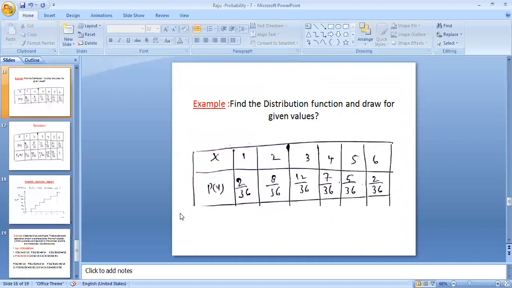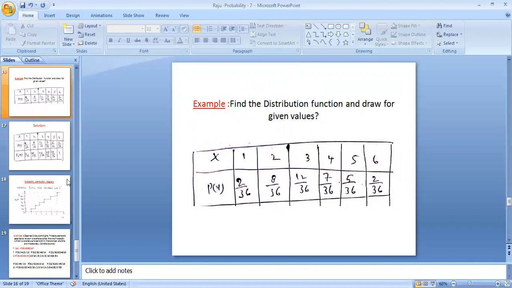One more example you can take: find the distribution function and draw it for given values. Here they are given that x equals 1, 2, 3, 4, 5, 6 and the corresponding probabilities are 2 by 36, 8 by 36, 12 by 36, 7 by 36, 5 by 36 and 2 by 36. To find the cumulative probability, this is the CDF function, the addition of the present value plus previous values.